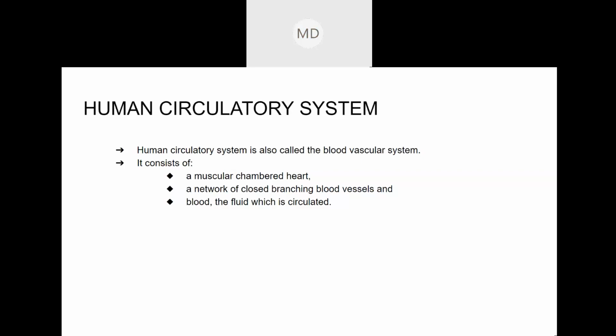It is distributed all over the body. For example, the arteries and veins, all these are distributed all over the body, right? The blood needs to be transported all over the body, right?